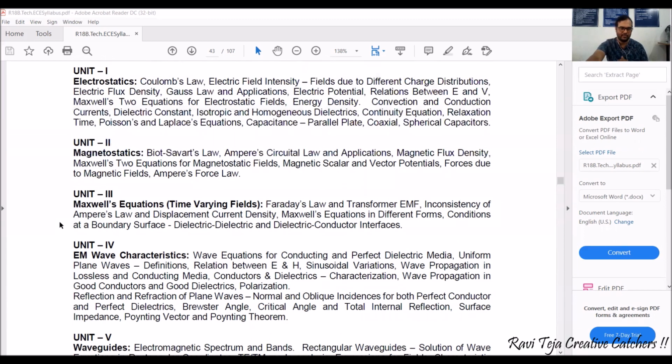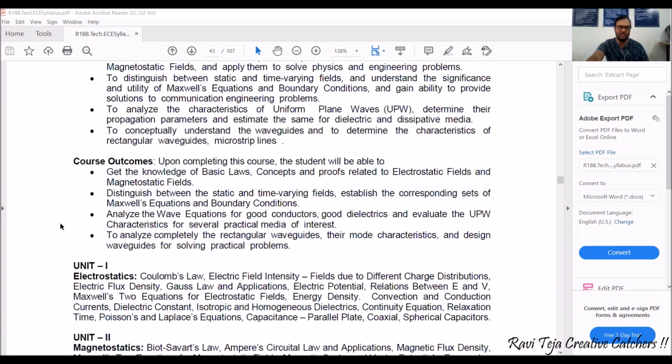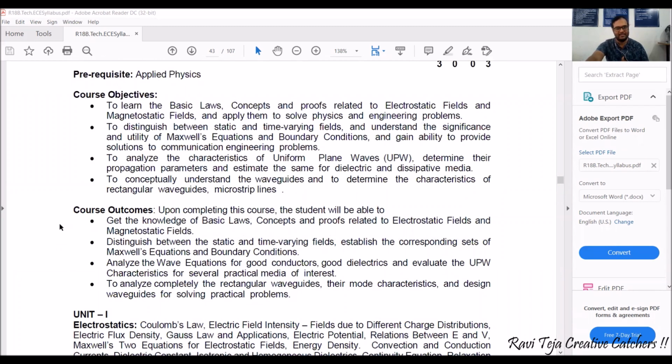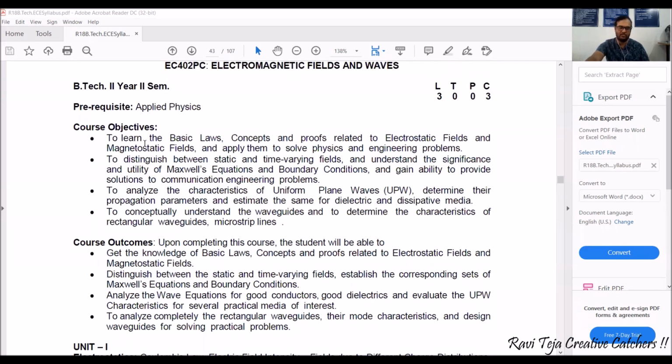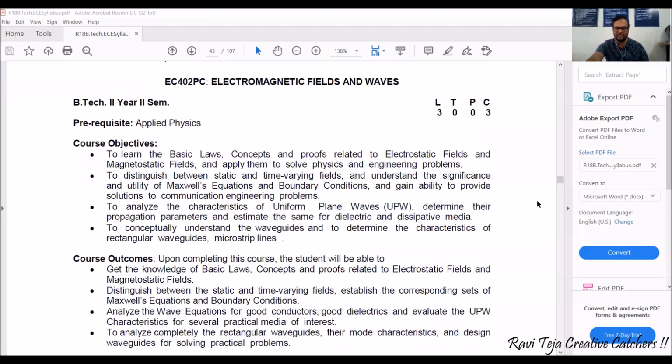So these are the 5 units which we are going to deal with, by which we are going to see the outcomes as well as accomplish all these objectives with the help of basic knowledge of applied physics. This is the overview of the electromagnetic fields and waves subject. This subject is a little bit problematic and derivative kind of thing, compared to theory subjects. Okay, and parallelly, it is a very important subject in the BTech course, and it is very important for competitive exams like GATE and etc.